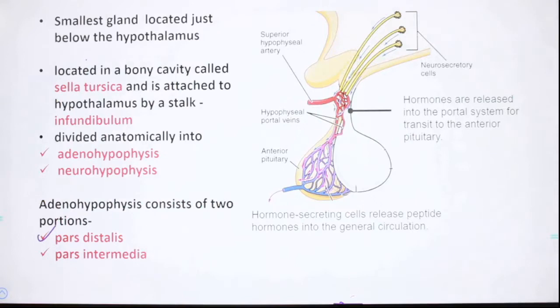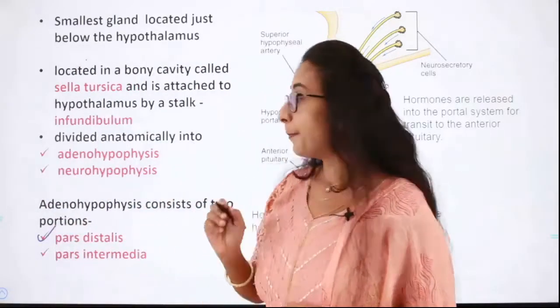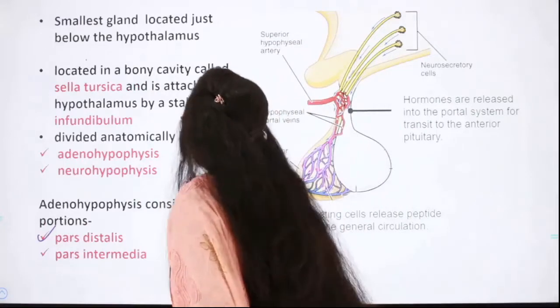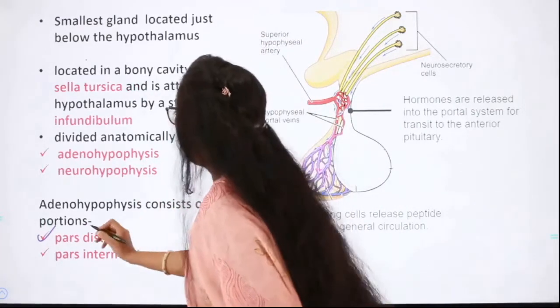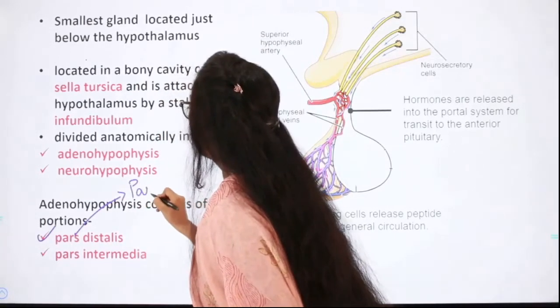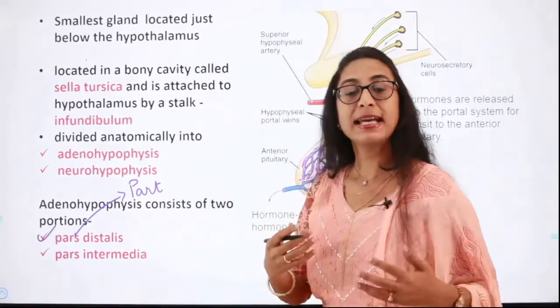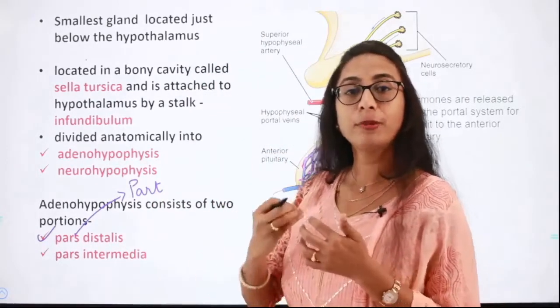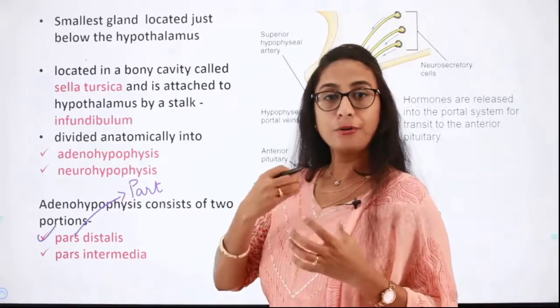In Latin, pars means part and distalis means it is at a distance from the point of origin of that gland or region or tissue.